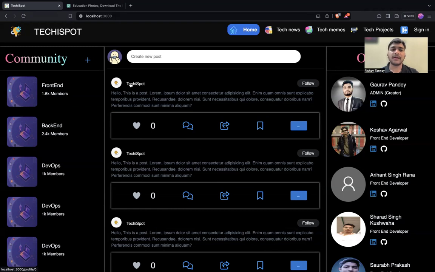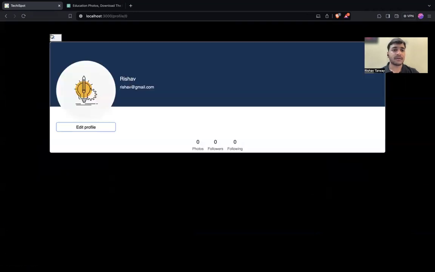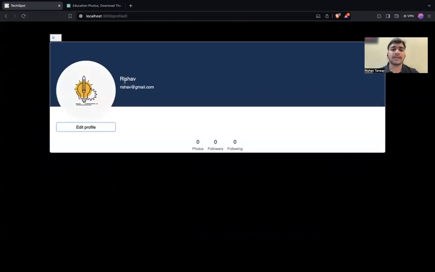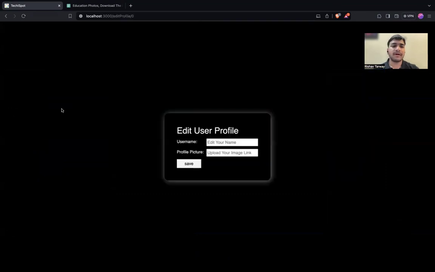After implementing this feature, currently I've signed up with my name and the email ID, so my name is visible and the email is visible to that particular person, and we have implemented the feature of edit profile. So now the users can edit their profile, and the profile will be edited with their particular name.